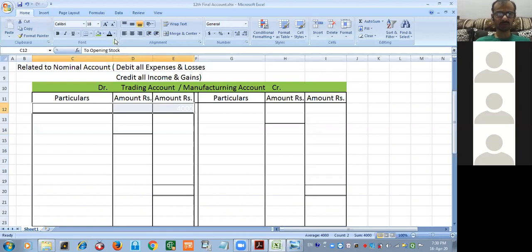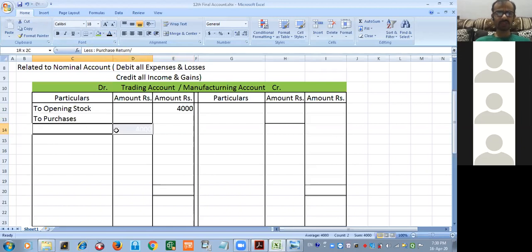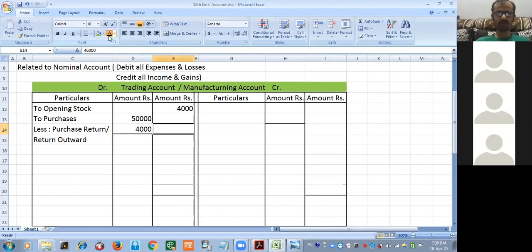The first thing to be recorded is opening stock. The second thing to record is purchases. From these purchases you have to deduct the purchase return, or another name, return outward. Let us assume purchases is 50,000 and returns is 4,000. So how much will we consider in the outer column? 46,000. Now you understood what I am saying? Yes, sir. Look, this is the inner column. I have used it for doing addition and subtraction.